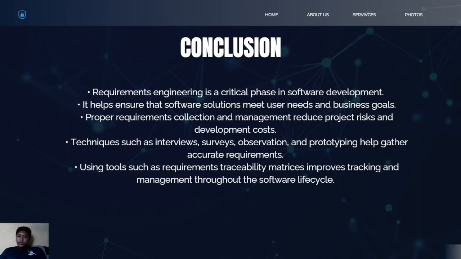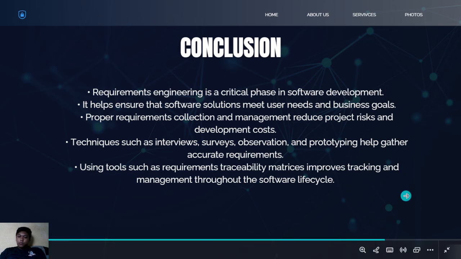So as software systems continue to grow, the importance of requirements engineering will continue to increase. So understanding this concept is very essential for developing reliable, efficient, and high quality software systems.